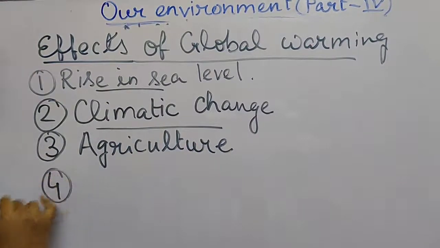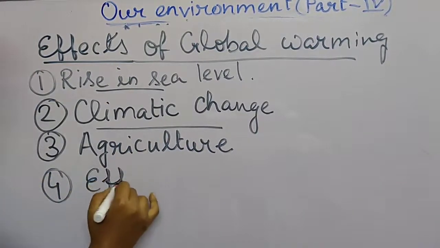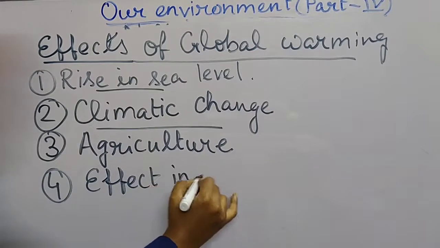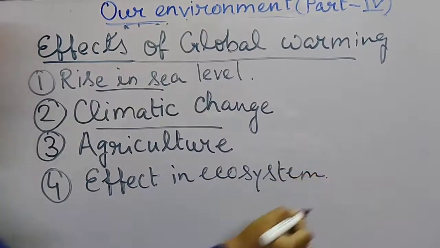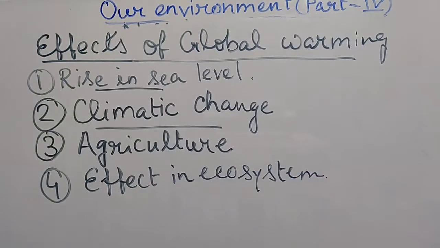And number 4, effect on ecosystem. So the balance in the ecosystem which helps to sustain life on our earth is also getting destroyed, or getting hampered because of this global warming, which is also a concerning part of it. Okay, so these are 4 points of global warming that I have just discussed now. In detail you will see it in your PDF.